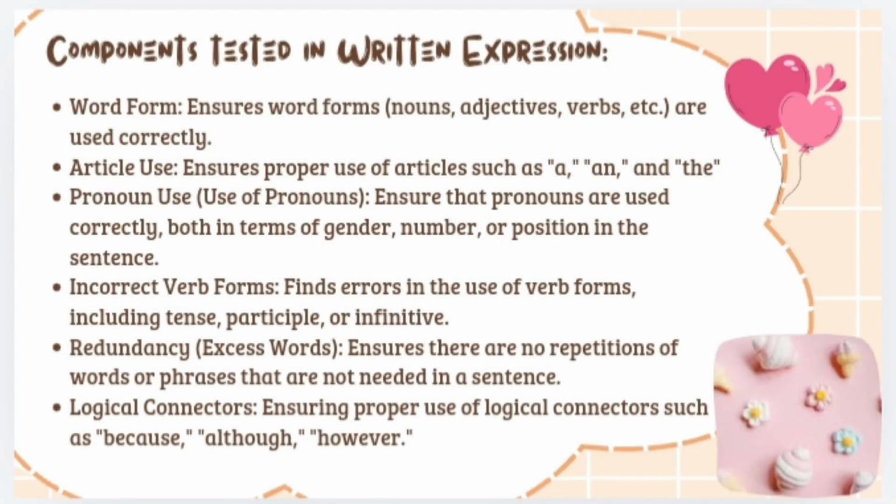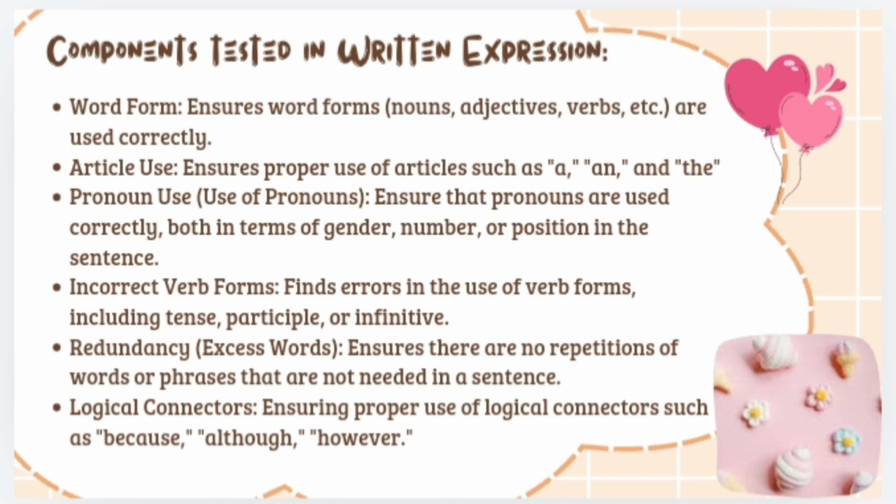Components tested in written expression. The first is word form, ensuring word forms like noun, adjective, verbs, and so on are used correctly. And then the second is article use, ensuring proper use of articles such as a, an, and the.